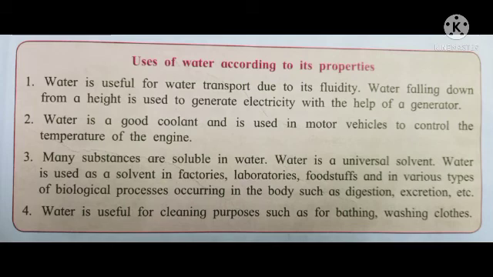So, water helps in transport. Water falling down from a height is used to generate electricity with the help of a generator. You may have noticed this on dams. When water falls from a height, with the help of a generator, they generate electricity.